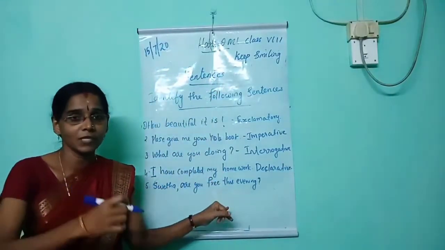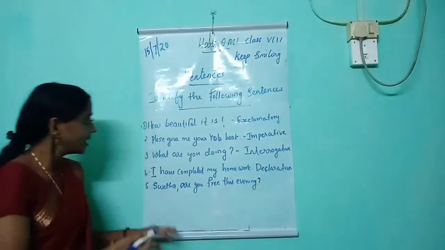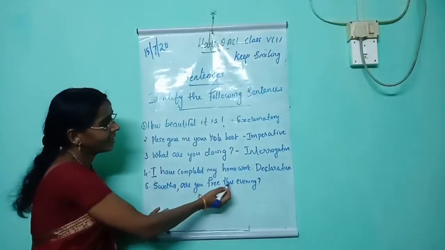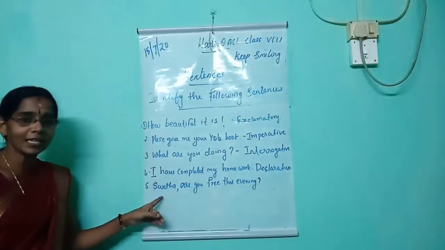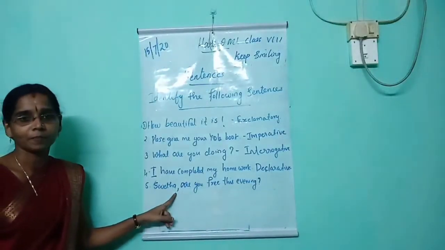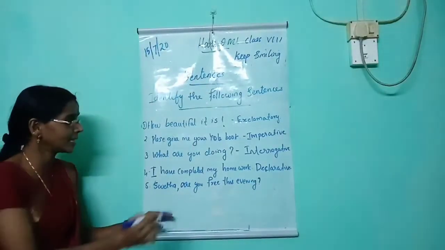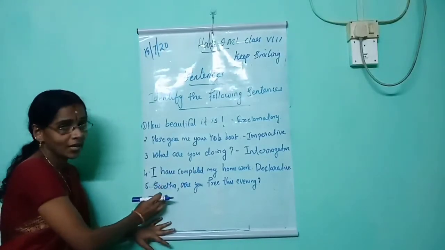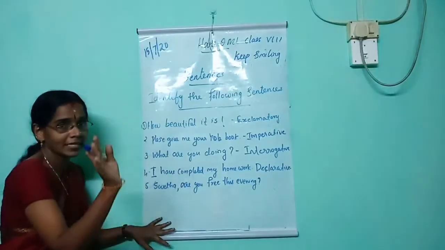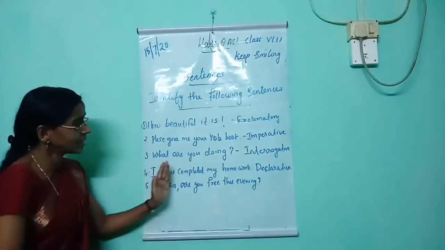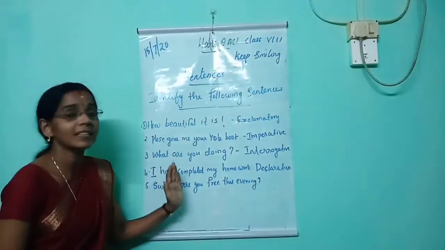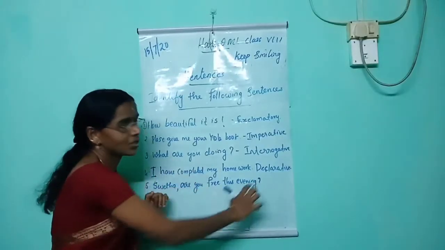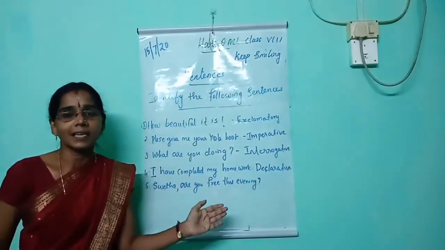The last one is Sweta, are you free this evening? This is really confusing. All of you listen here. Sweta, are you free this evening? After the word Sweta, there is one comma. So you should consider the sentence from here only. The sentence begins from here. Are you free this evening? Then at the end there is a question mark. So we can say that this is an interrogative sentence.